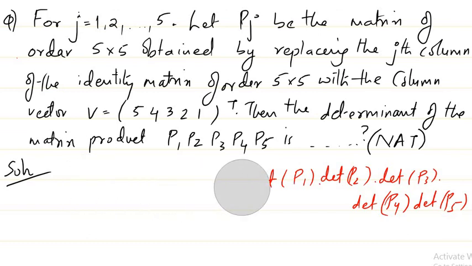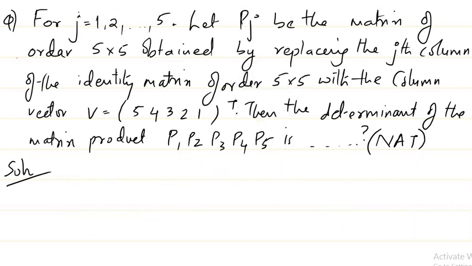So let us see what the first matrix is. P1 is the matrix of order 5 by 5 obtained by replacing the first column. That means I'll replace my first column of the identity matrix by this column vector given. The remaining is the identity itself.